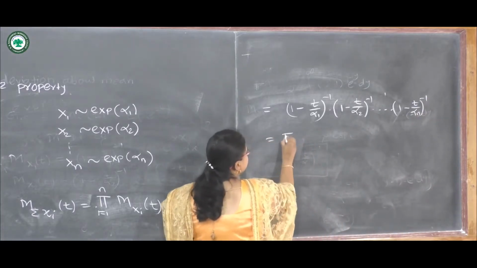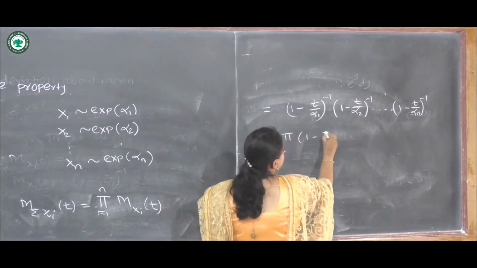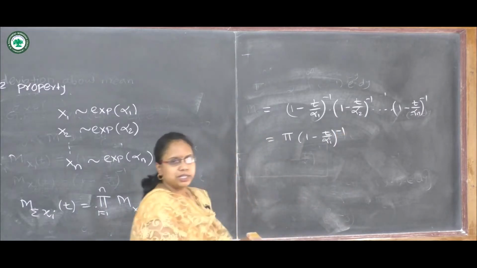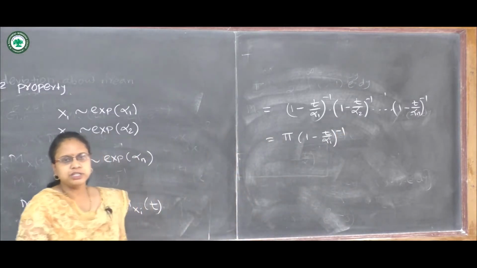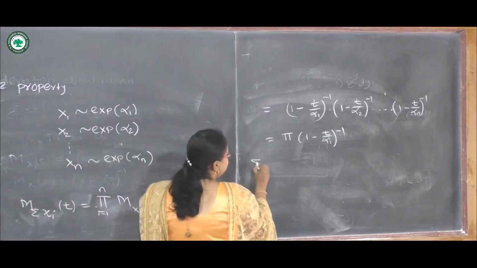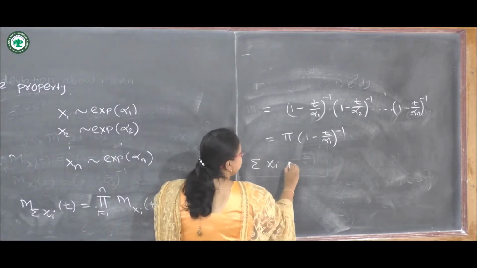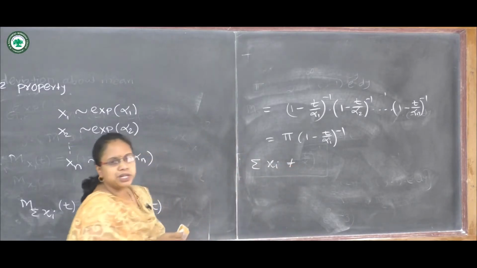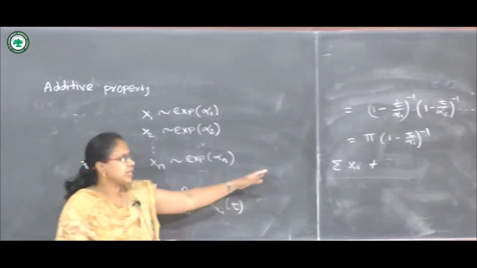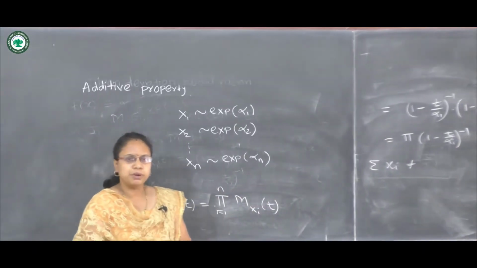This is the product of 1 minus t upon alpha i, bracket raised to minus 1, which is not the MGF of an exponential distribution, and that's why we can say that the summation of xi does not follow exponential distribution. So this is the generalization of this property.